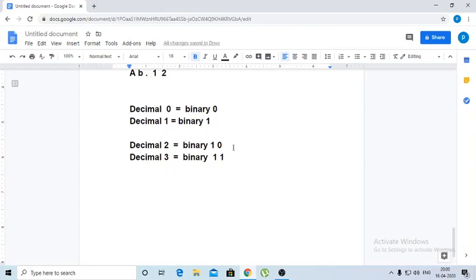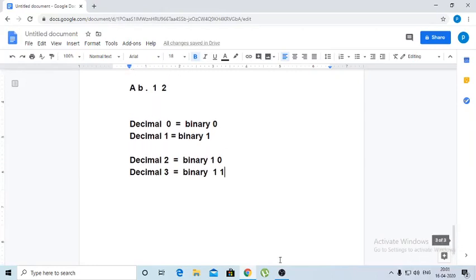So now we will convert all the digits from 0 to 9 just as an exercise. So students, you convert all the decimal numbers from 0 to 9 into the binary system.